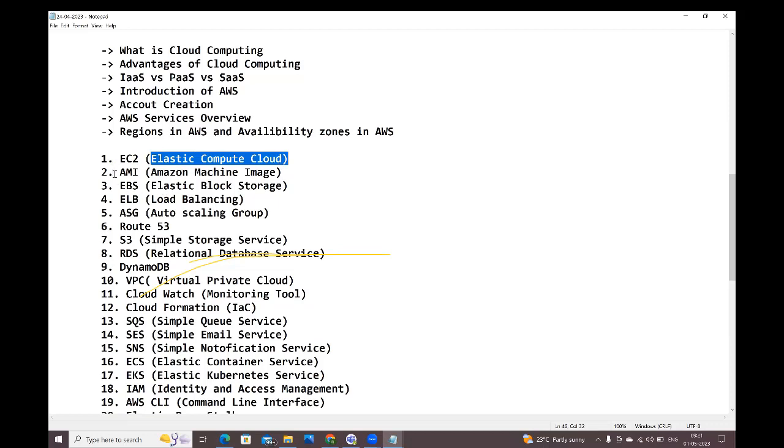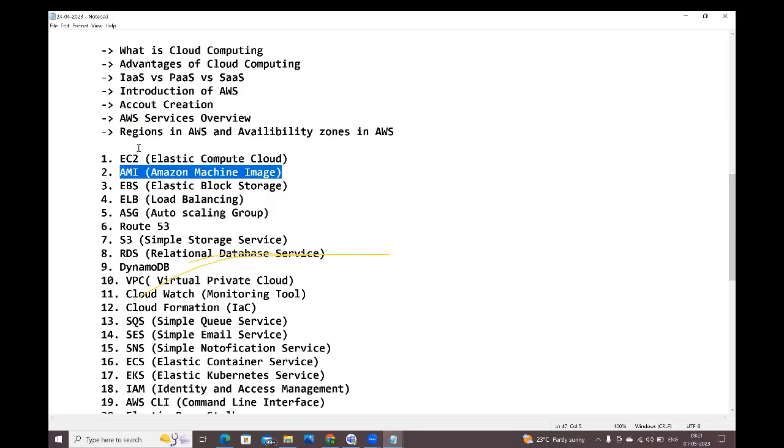Next, AMI, Amazon Machine Image. What is this AMI, guys? If you want to create any virtual machine, we need some image, some template. Say I want to create one resume. For that, you guys will ask at the end of the course, sir, please share a sample resume. I will share the resume, and in that resume you will just make some modifications and use it.